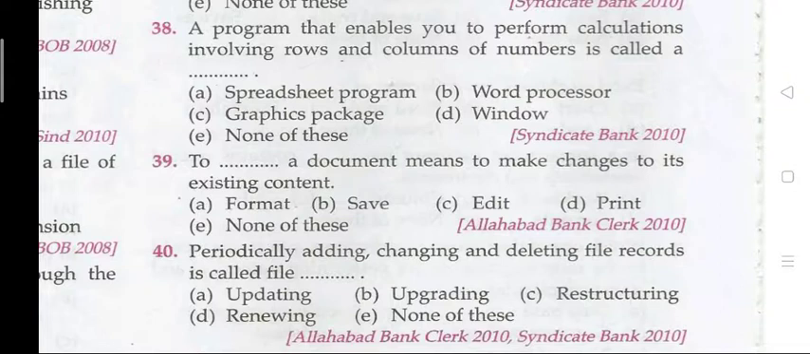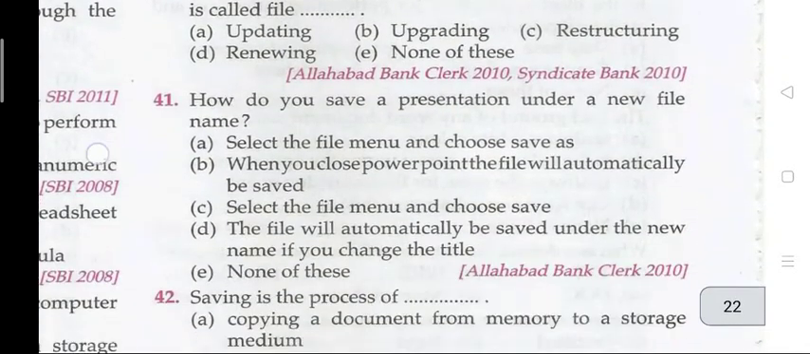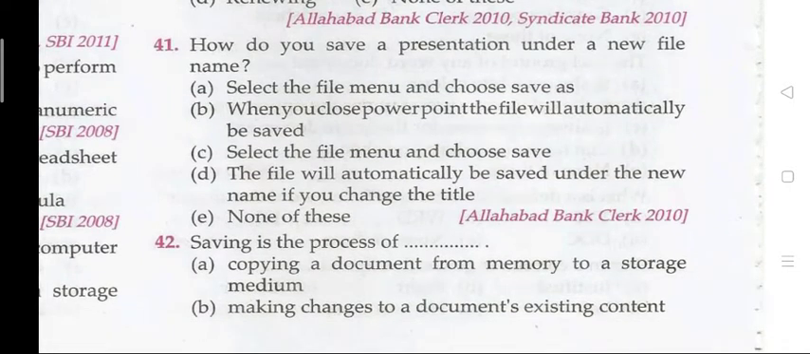Question 39. To dash a document means to make changes to its existing content. The right answer is C, that is edit. Question 40. Periodically adding, changing and deleting file records is called A, updating. Question 41. How can you save a presentation under a new file name? The right answer is A, that is select the file menu and choose save as.